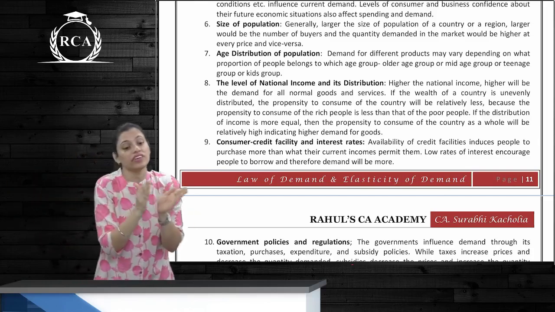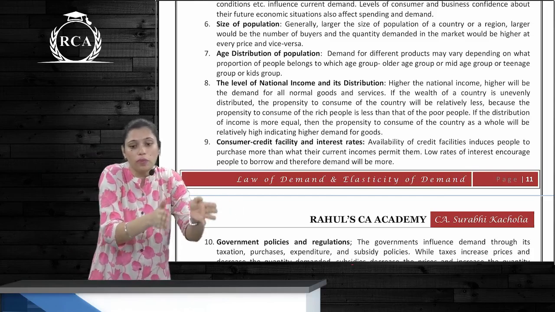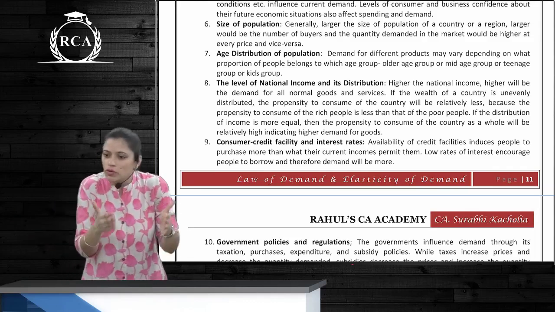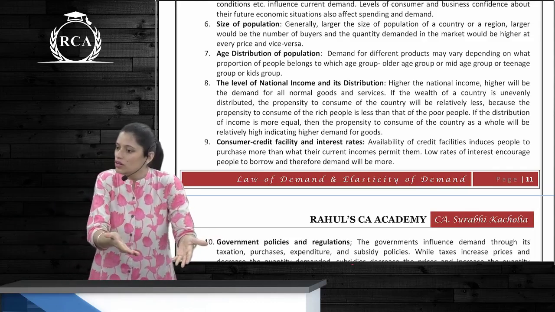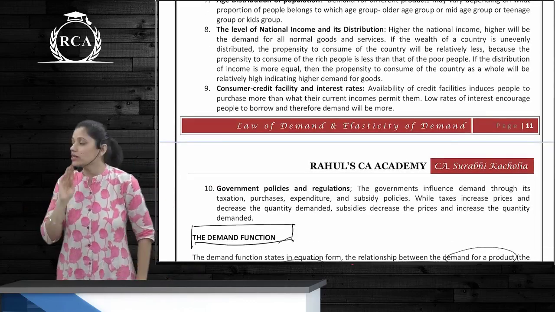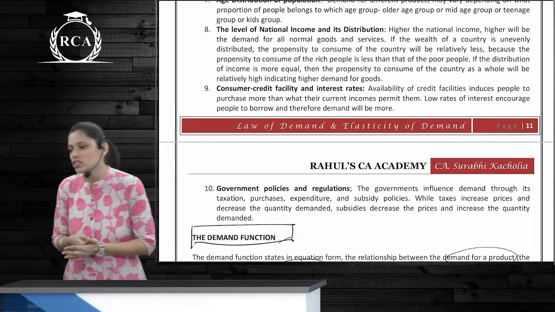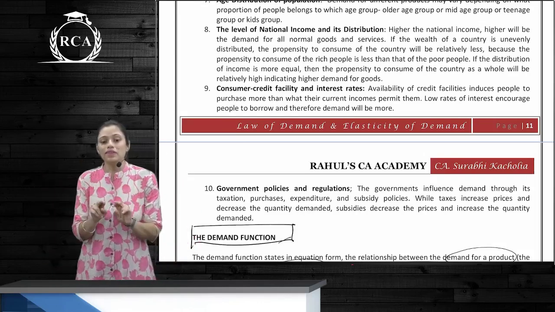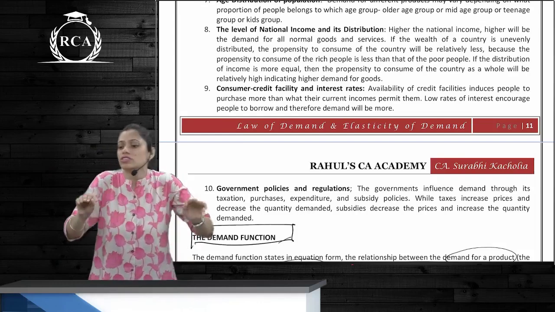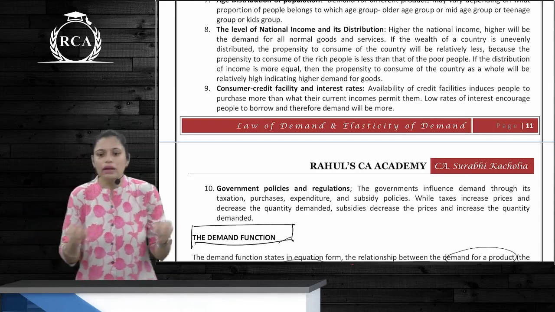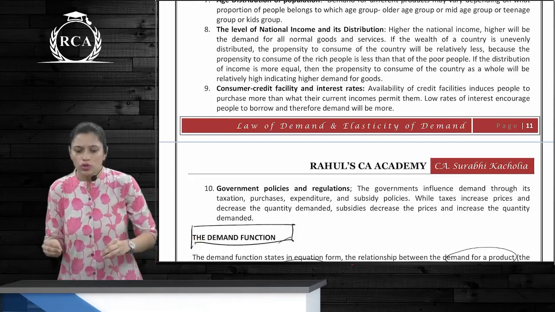Your population ratio: if 30% or 40% of your population is kids or infants, in that case obviously you would be producing more goods which they would want. Okay? Then the level of national income and its distribution. Higher the national income, higher will be the quantity demanded. But it happens mostly in cases where at least some even distribution of income is happening, because only then everybody is accessible to those goods.